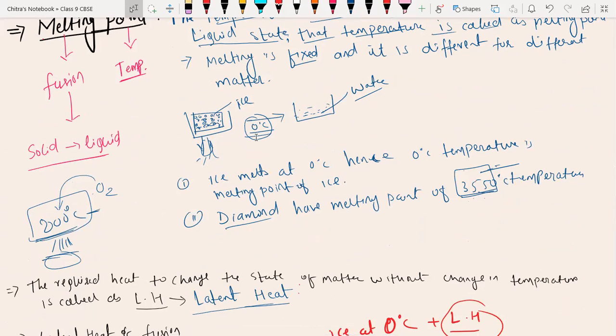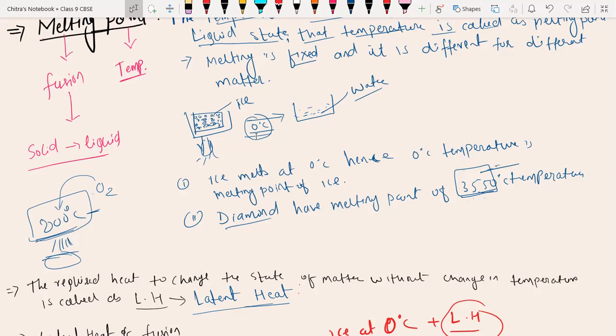The question was, one question I think was on your Sunday test: what is the temperature at which the matter remains in two states at the same temperature? So at 0 degrees Celsius, H2O will be present in solid as well as liquid state. Likewise, at 100 degrees Celsius, H2O will be present in liquid as well as gaseous state. So the melting point and boiling point are the two particular temperatures at which the substance may appear in two different states, solid as well as liquid or liquid as well as gas.